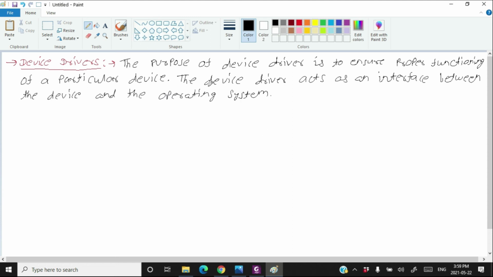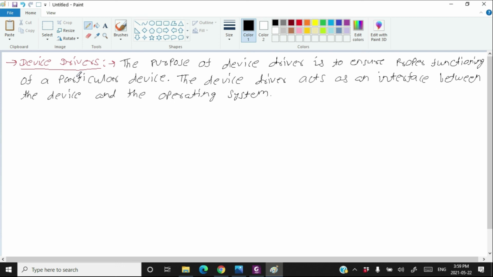What a device driver does is actually hide the nature of a hardware and provide a formal interface of any hardware with the operating system. It means the hard disk has a different nature than the keyboard. The keyboard has a different nature than the mouse. The mouse has a different nature than the Wi-Fi card.